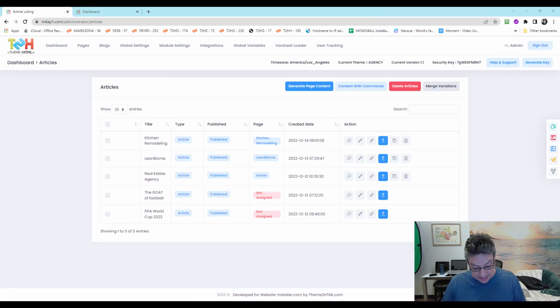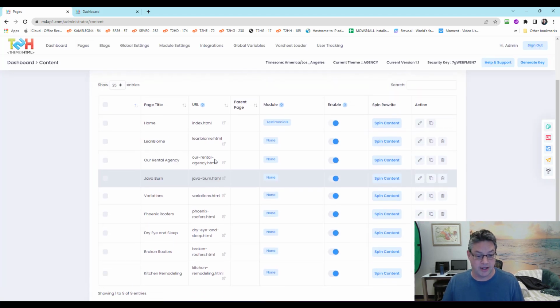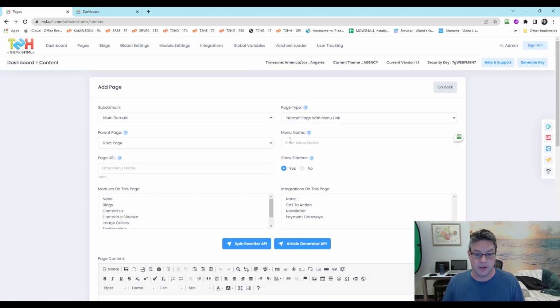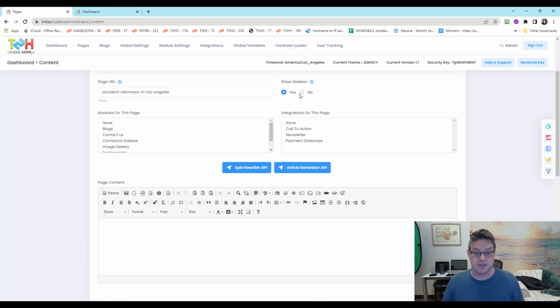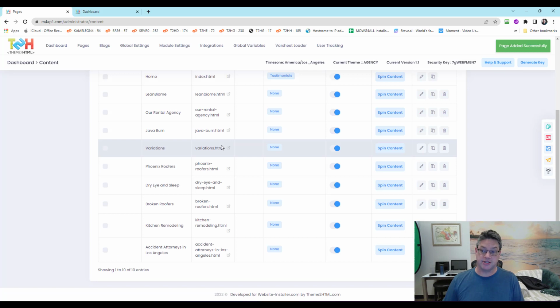So first, I'm going to copy the page name. I'm going to go to Pages, Content, add new page, because I don't have it yet. So here we go, menu name. And that's really it. I'm going to make sure it does not have a sidebar yet. I'm not ready for one. I don't know what I want for a meta description. I'll do that later. Okay, the page is added.